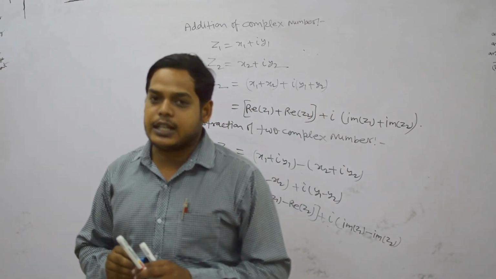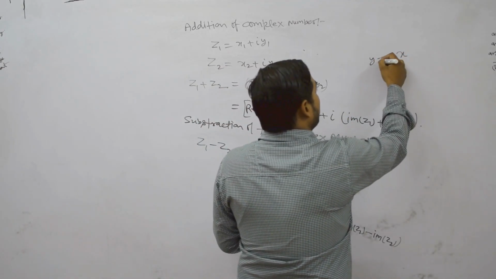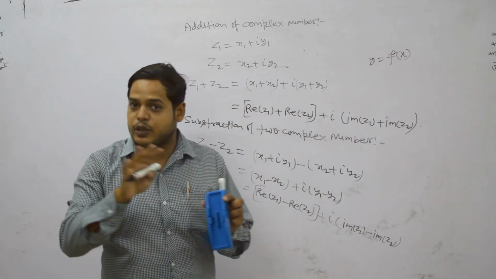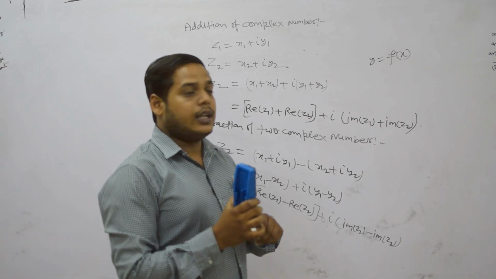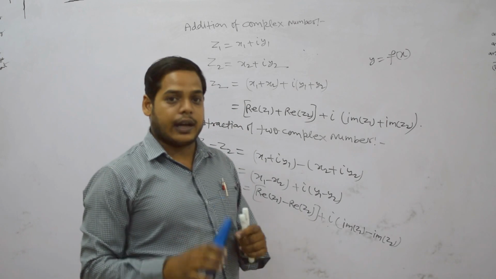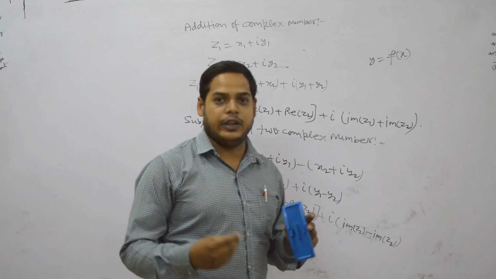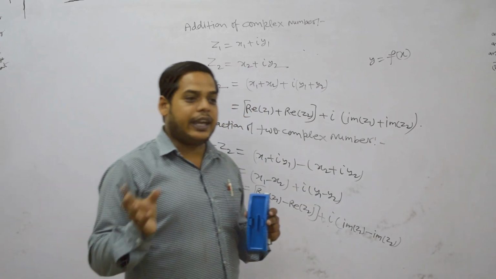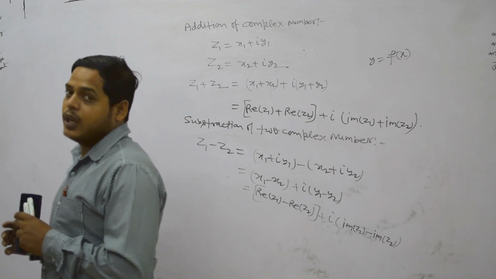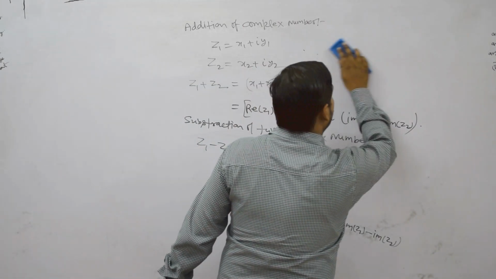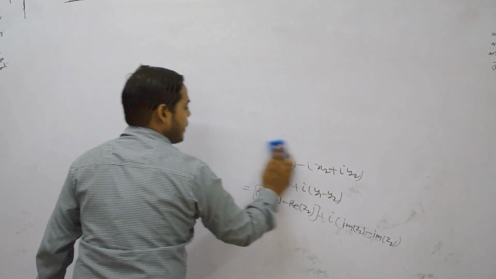Suppose in real analysis there are variables x and y, so we draw the graph y equal to f(x) on the x and y axes. Here, to draw a graph we want three axes, meaning that 3 dimensions are required to draw a graph. So on this whiteboard we cannot draw the graph of any function. In complex analysis we cannot draw the graph of a function on a plane or on a copy. So the meaning of graph and the meaning of less than or equal to is not valid in complex numbers.